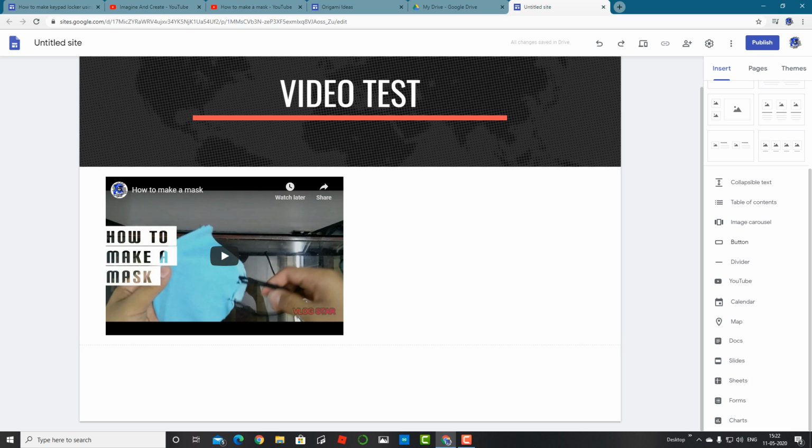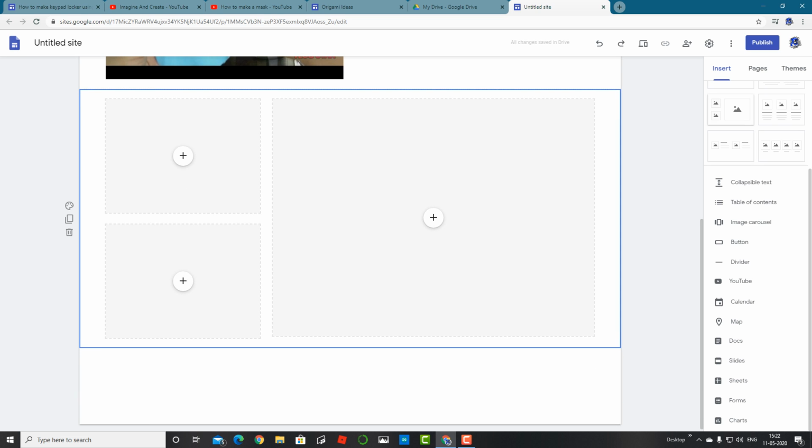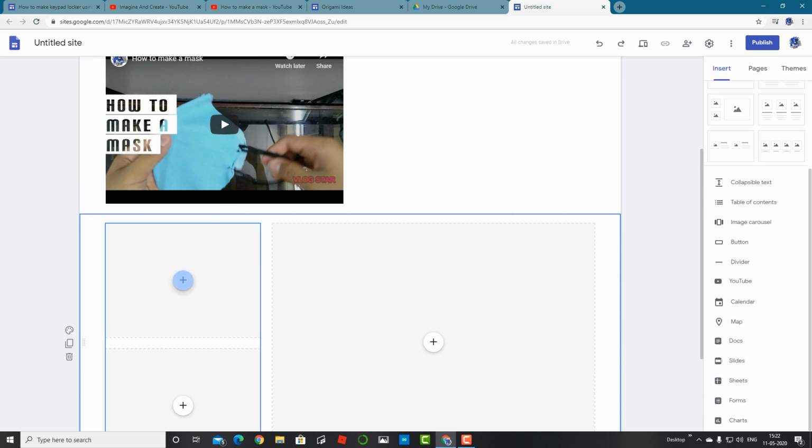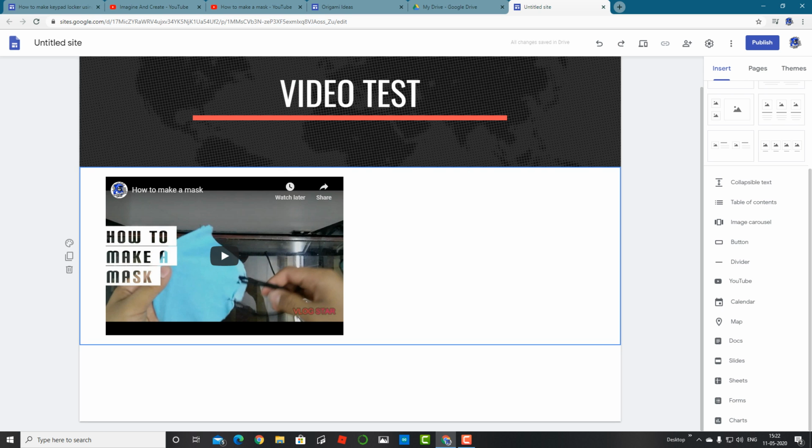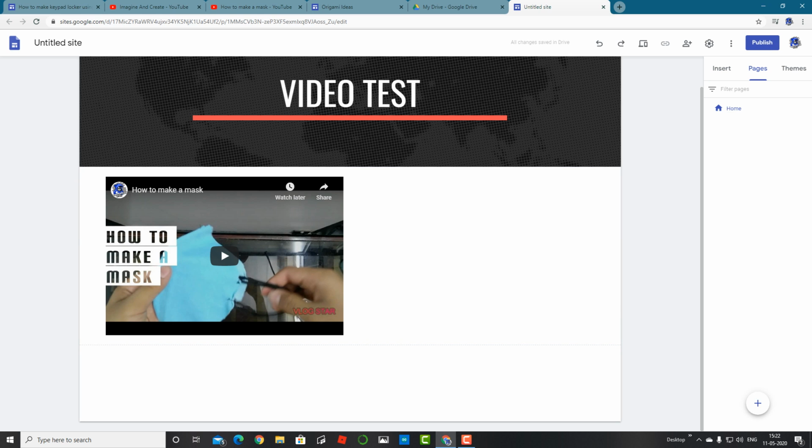And you can add buttons and documents, sheets, sliders, forms, charts and all. You can also add a map for your location and all. And these all things are there. You can change the layout, or you can just add multiple things if you want to add image, big image and small image. I'll just delete it. You can add more pages, just click on add and name the page. And once you're done, you can just publish it.